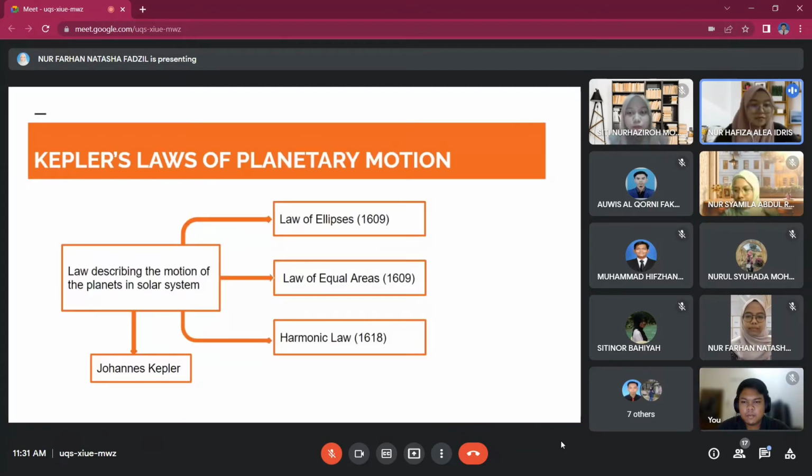Next slide. What is Kepler's law of planetary motion? Kepler's law of planetary motion is a law describing the motion of the planets in the solar system. Kepler's laws were derived by Johannes Kepler, a German astronomer, between 1609 and 1680. There are three laws of Kepler's law of planetary motion, which are the law of ellipse, the law of equal areas, and the harmonic law.